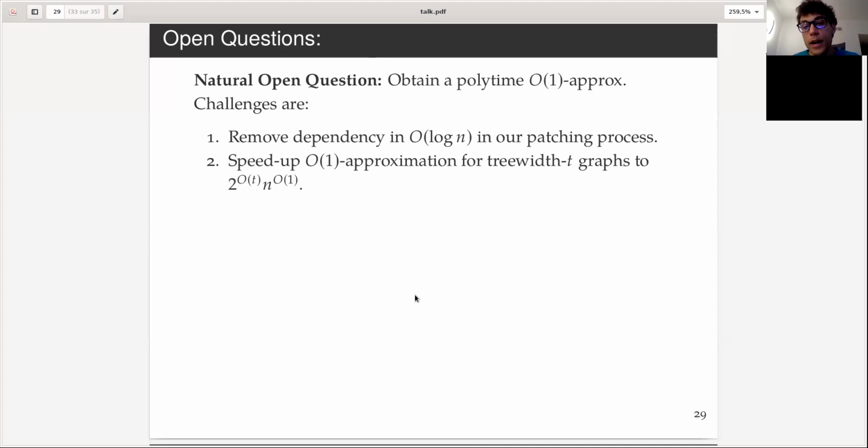And then the second one is perhaps that we need to speed up as well the 1+epsilon approximation for treewidth T graphs, which has a running time for now of n to the T. And it's not FPT in that sense. It's not a clean FPT algorithm. And what I think would be nice to have is a 1+epsilon approximation for treewidth T graphs that has a running time, let's say, of 2 to the T and n to the little o(1). That would be nice. Okay, so those are the two nice open questions. I think the second one is even independent of planar graphs. So I'm writing treewidth T graphs, but planar treewidth T graphs would be nice already. But of course, for general treewidth T graphs, that's a good open question, I think.